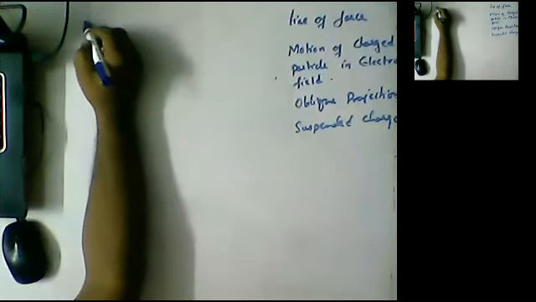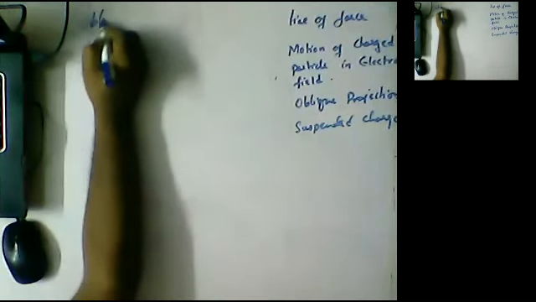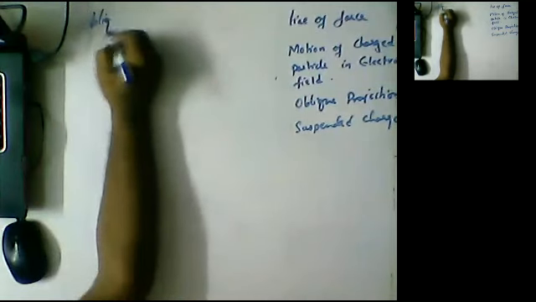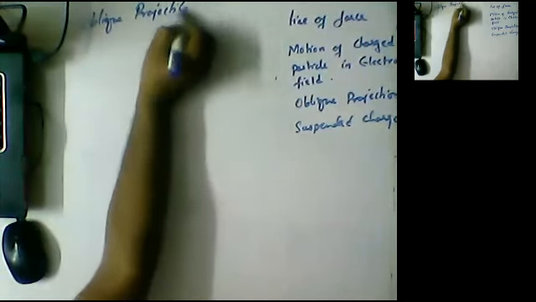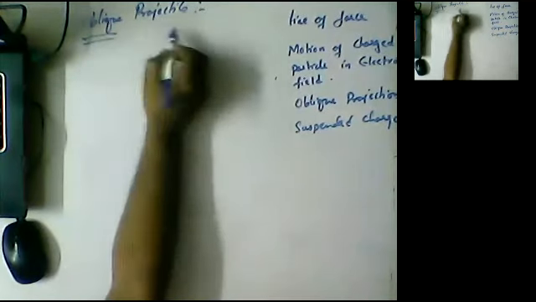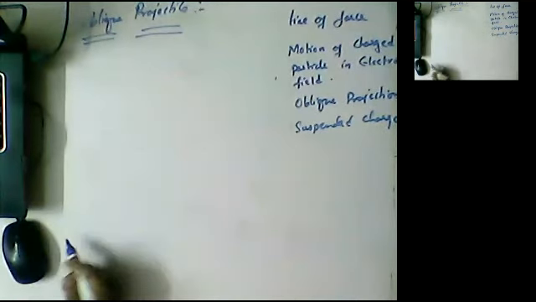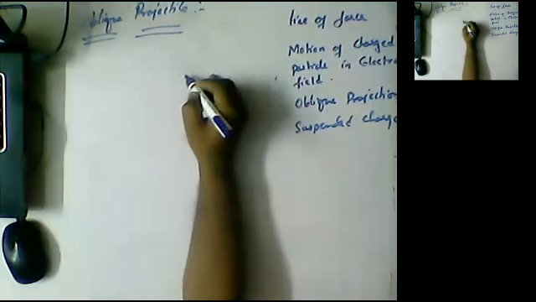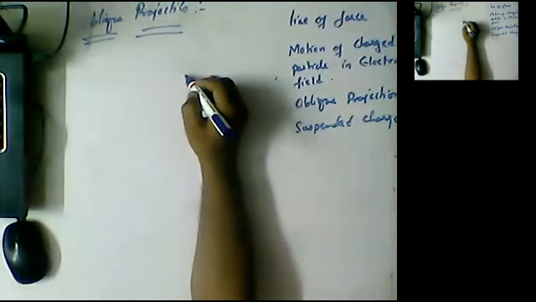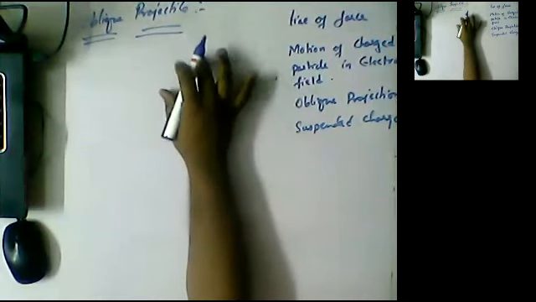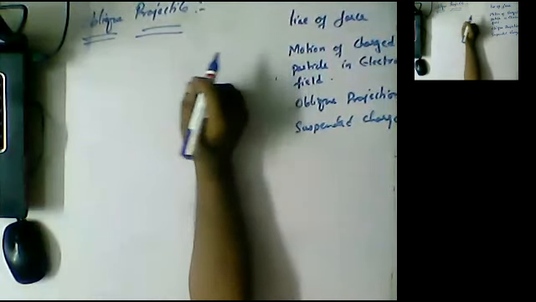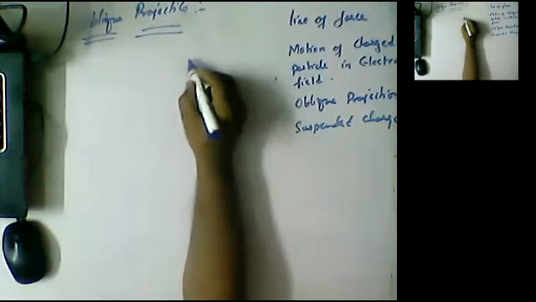Our next topic is what, guys? Oblique projectile. What do you mean by the word oblique projectile? Any body which is projected other than 90 degree and horizontal, then it is called an oblique projectile.